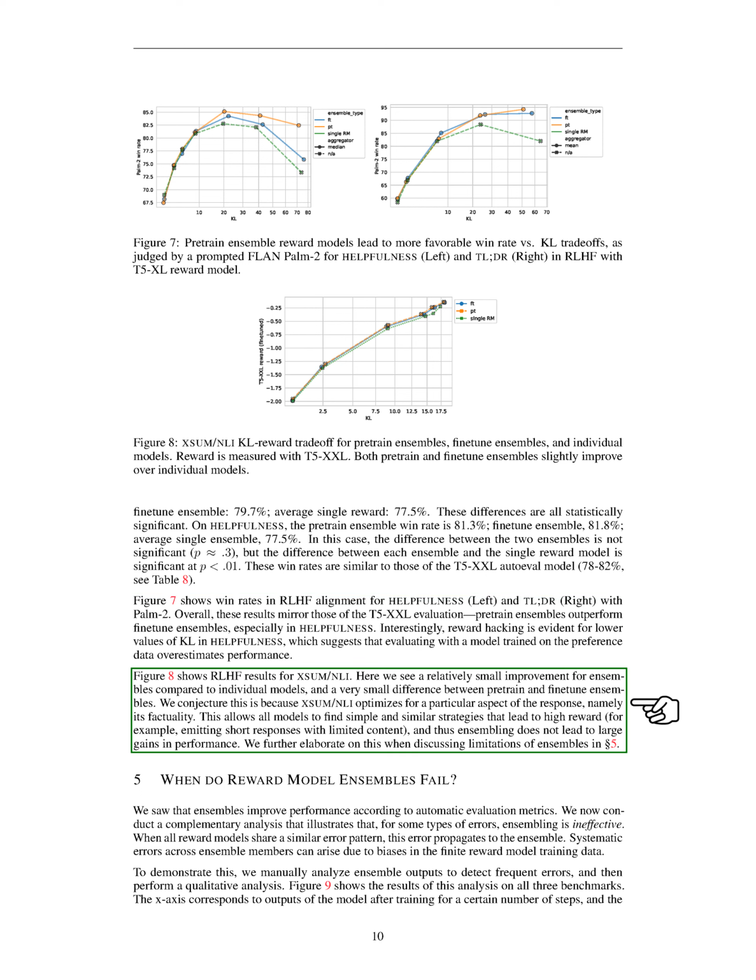For certain tasks, we see a relatively small improvement for ensembles compared to individual models, and a very small difference between pre-trained and fine-tune ensembles. We think this is because these tasks optimize for a particular aspect of the response, namely its factuality. This allows all models to find simple and similar strategies that lead to high reward, and thus ensembling does not lead to large gains in performance. We'll discuss the limitations of ensembles in more detail later.